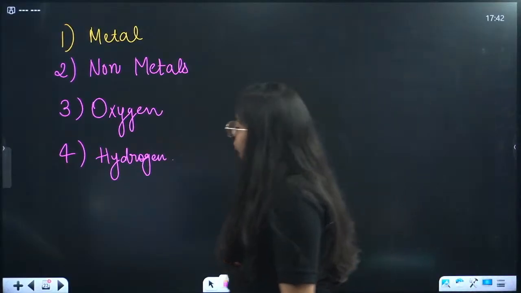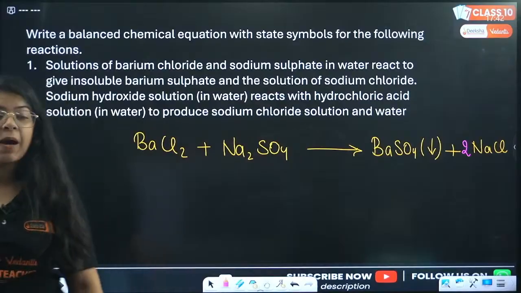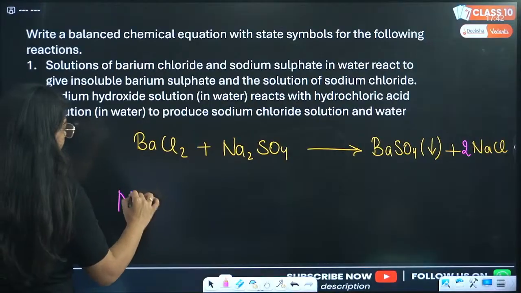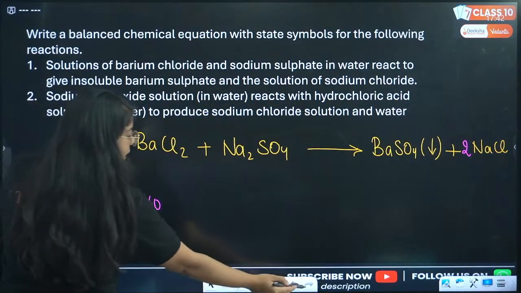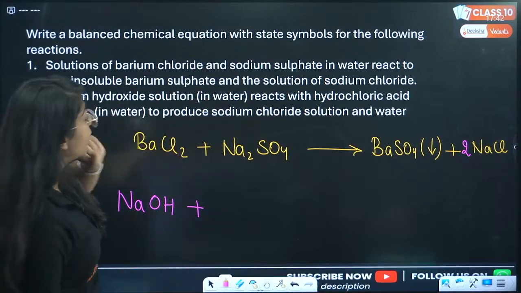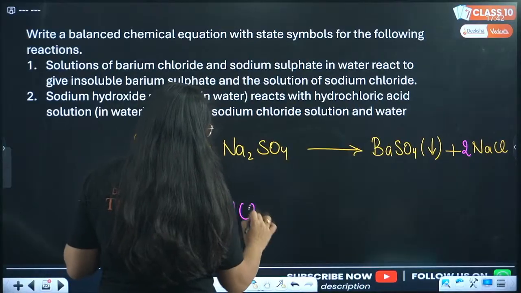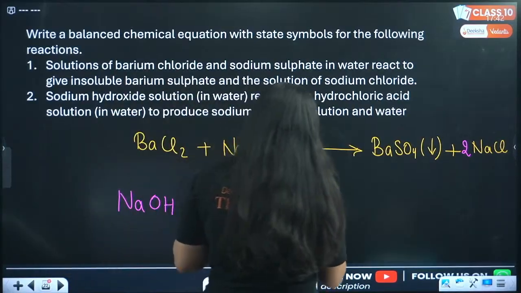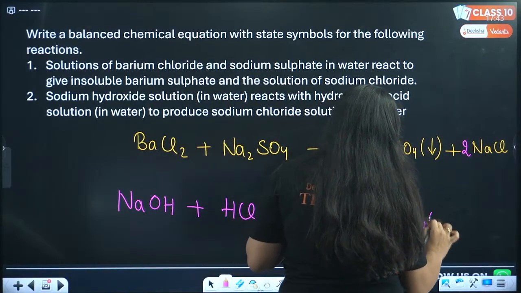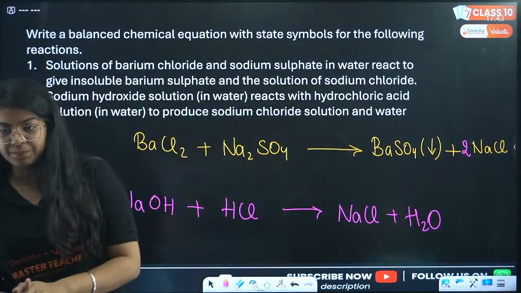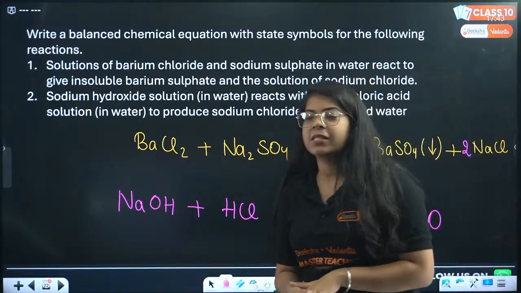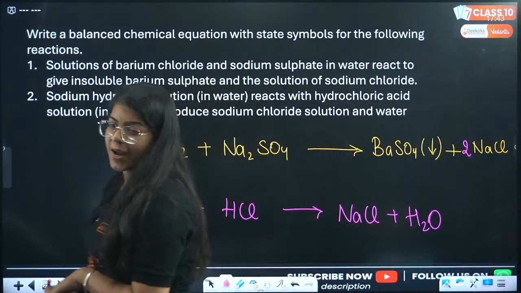Okay, moving on to the next equation. Second part: sodium hydroxide solution, that is NaOH, reacts with hydrochloric acid, that is simply HCl, and it forms NaCl plus water, H2O. How will you balance this equation, everyone? NaOH aqueous, HCl aqueous, and it will give us NaCl aqueous, H2O liquid.